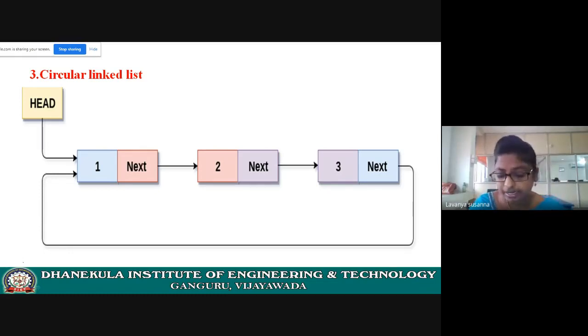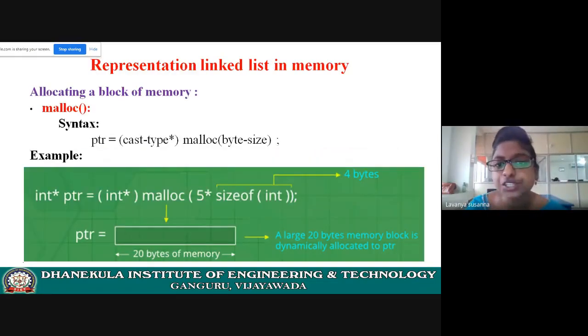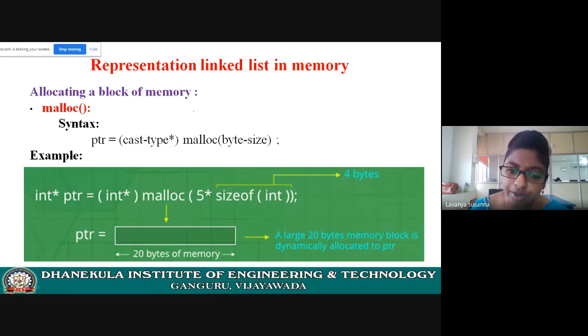Okay, let us see the representation of linked list in memory. In memory, how will you represent the linked list? First you need to allocate a block of memory, right? If you want to create a node, first you need to allocate a block of memory for that. How to allocate a block of memory? See here, in C language, you will use the malloc function. Already in your previous semester, you have learned about malloc, right?